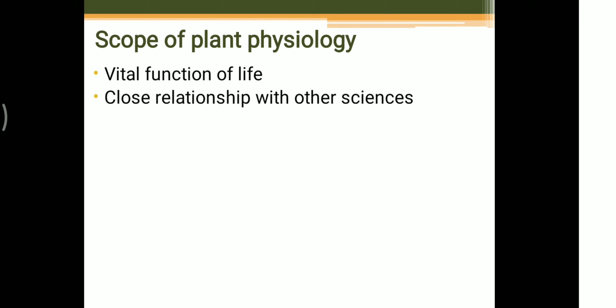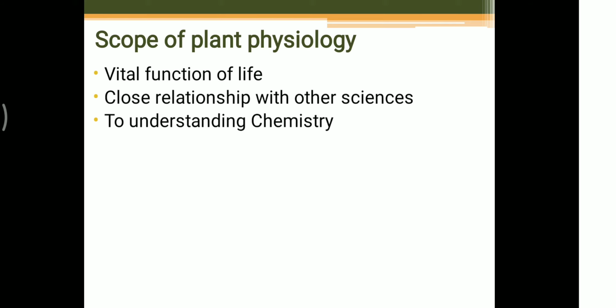This is one point. The next point is to understand the chemistry. In plant physiology, the science of chemistry contributes a lot to understanding the chemistry of plant material. Not directly the chemistry, but here the chemistry of plant material, because we must know about various chemical processes which are performed by the plant.